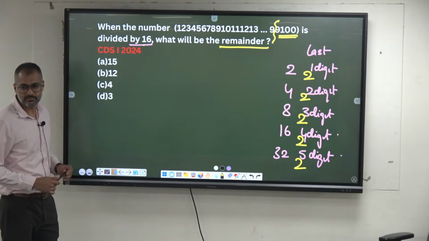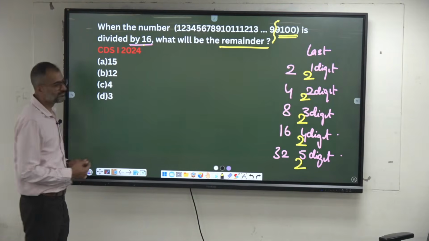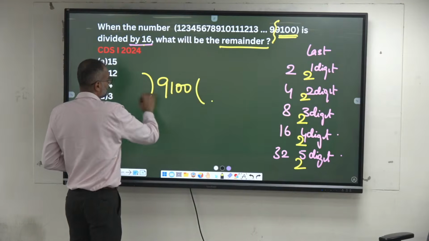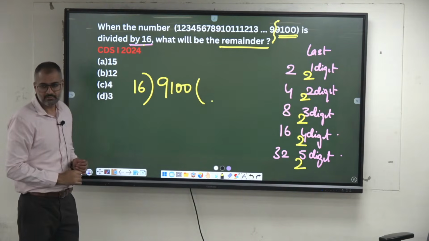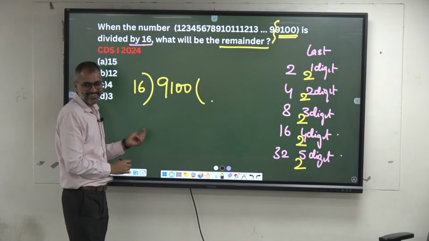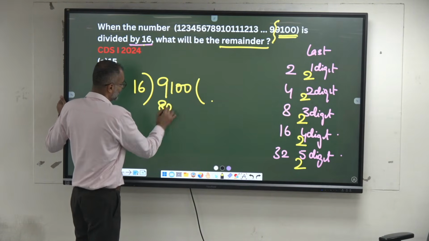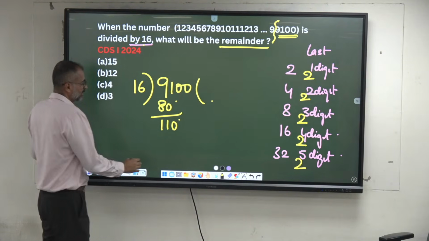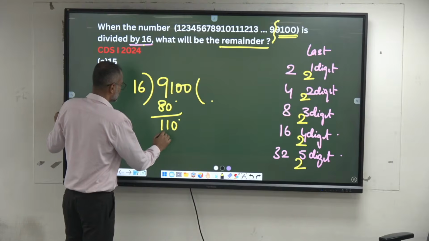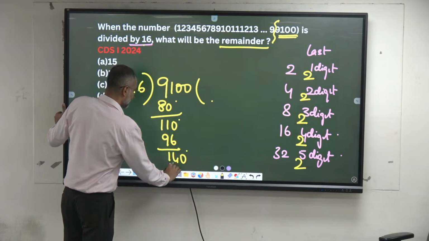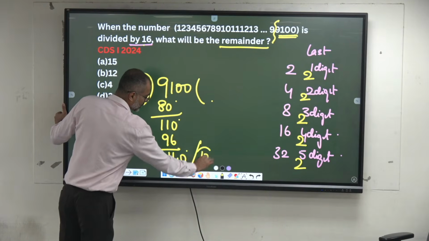Madam, forget about the quotient. We require only the remainders here. 16, 8. Okay. Next. 66. So the remainder at the end is what?